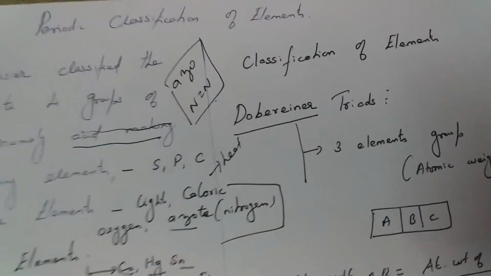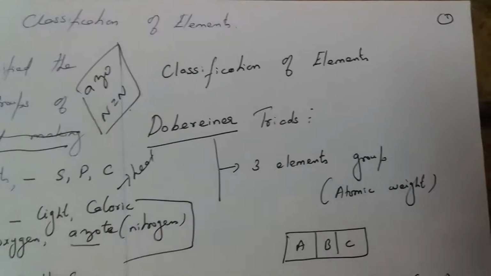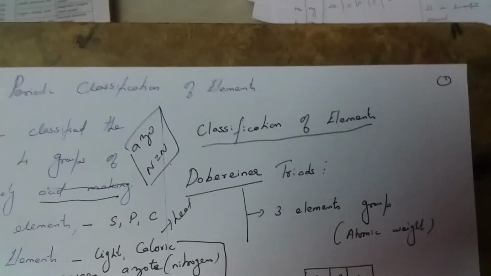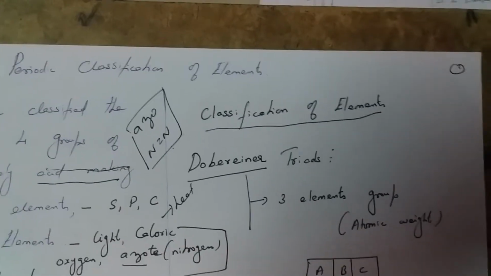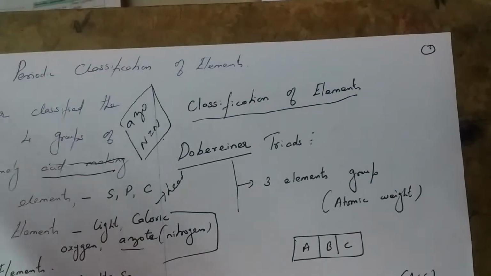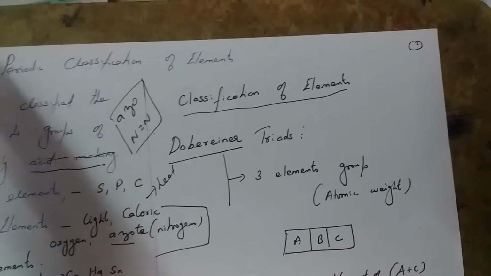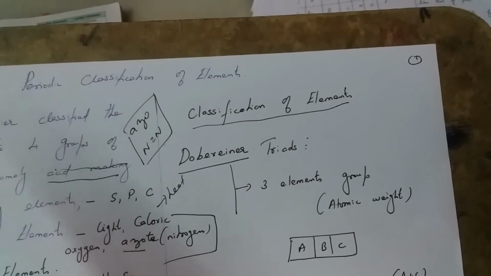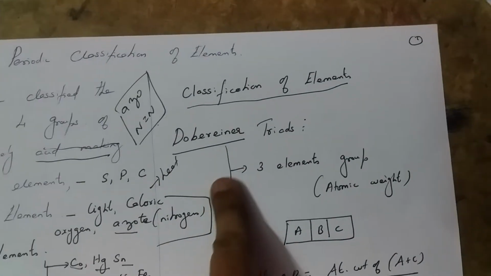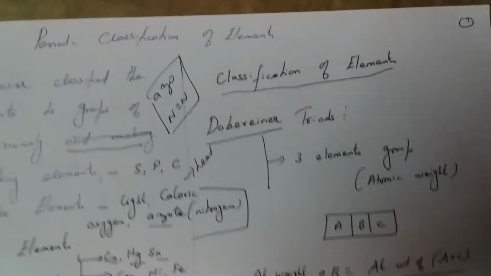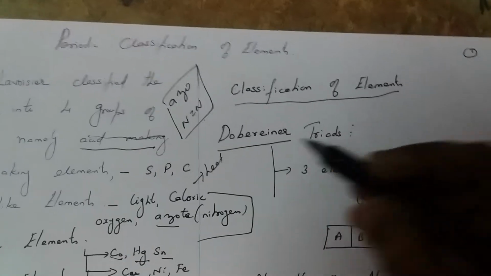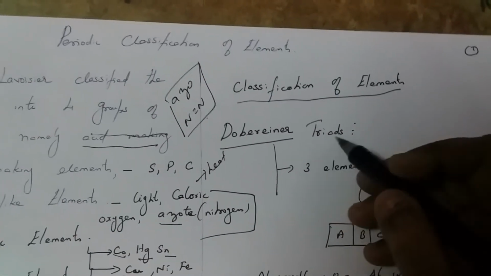Okay, next, classification of elements. Now we have discovered 118 elements, and these 118 elements are arranged in a periodic table based upon certain properties by many scientists. First scientist is Dobereiner. His arrangement is called triads.